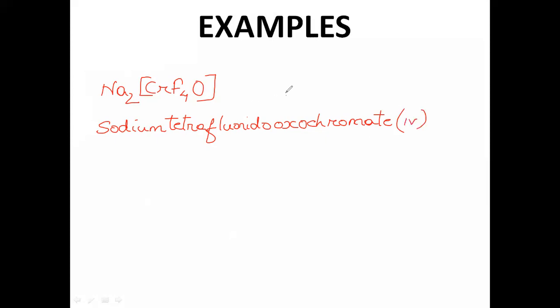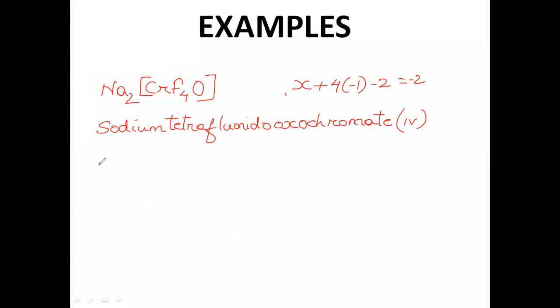If you calculate that, you'll get it. How is it 4? Chromium is X plus 4, and fluoride will be -1. And remember that oxide is -2, and it is Na2, so it will be 2 Na plus, so it will be 2 minus, so -2. So if you calculate that, you will get nothing but +4. Okay, so that is how actually we name the coordination complex.